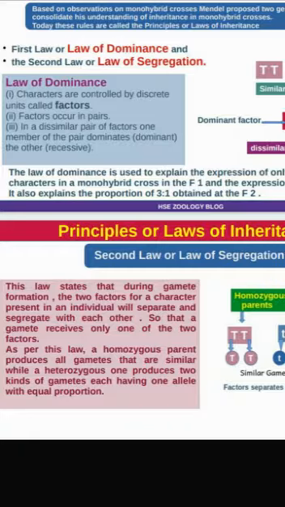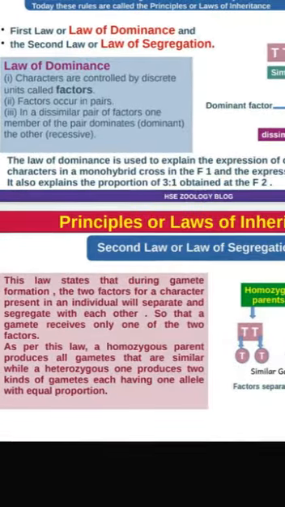As per this law, a homozygous parent produces all gametes that are similar, while a heterozygous one produces two kinds of gametes, each having one allele, in equal proportion. This will be clear when you recall how the sex of a baby is determined.